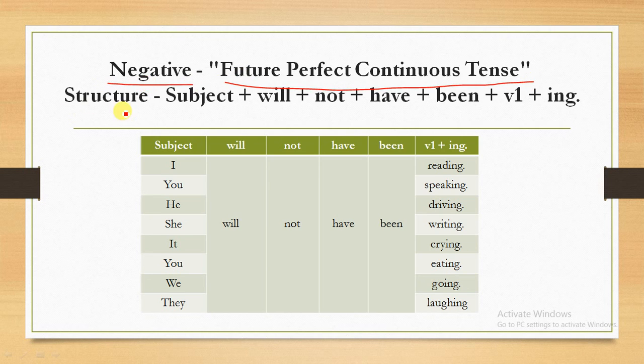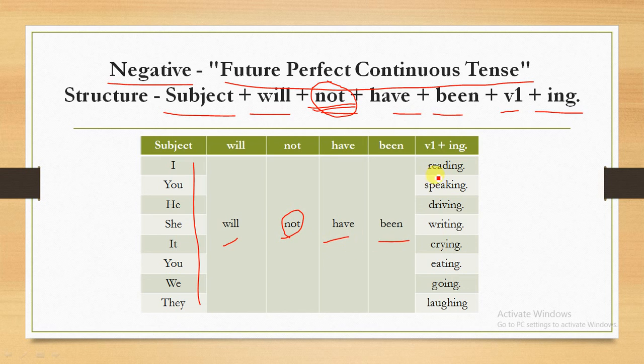In the next slide we will see how we create negative sentences in future perfect continuous tense. Here we will see the structure: subject plus will plus not plus have plus been plus verb base form plus ing. When we create negative sentences in future perfect continuous tense, we just add the word not into the sentence. So these are the subject plus will plus not, which we added here, then have been and verb plus ing.